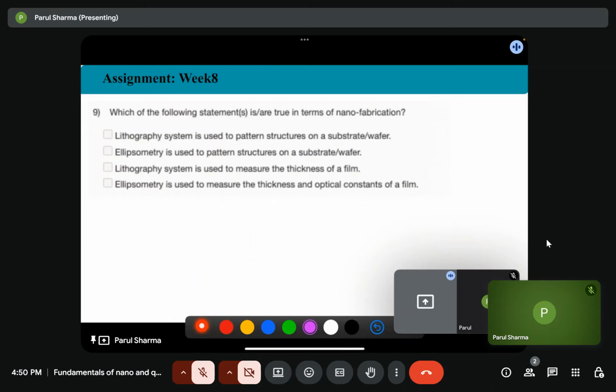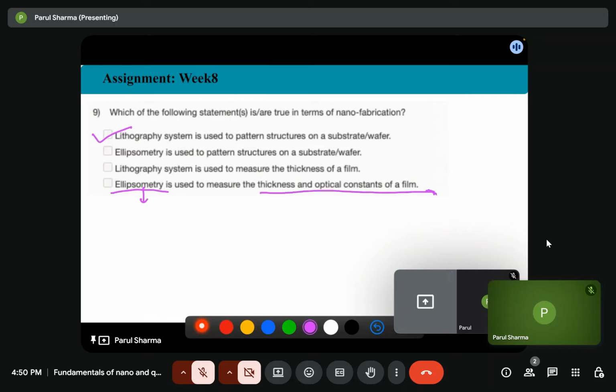The next question is which of the following statement is true in terms of nanofabrication? The lithography system is used to pattern structures on a substrate wafer. Ellipsometry is used to pattern the structure on a substrate wafer. Lithography system is used to measure the thickness of a film. Ellipsometry is used to measure the thickness and optical constants of a film. Okay, so in nanofabrication, lithography system is used to pattern structures on a substrate. This was option A. Next is ellipsometry.